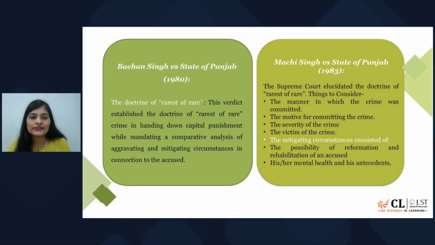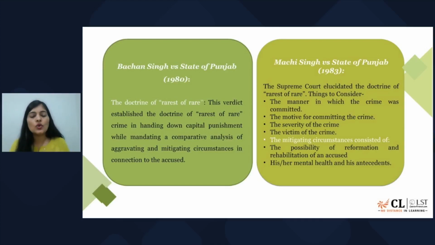Like for example, if the victim was a child, or an insane or lunatic person, or a disabled person, right? These are the cases that make the court question the humanity, or shake the conscience of the court. If such are the case, the rarest of rare doctrine can be invoked.